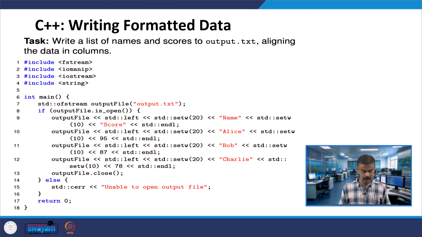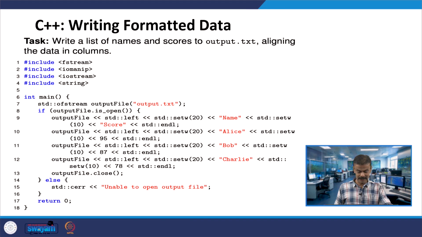You have an output file which is handling output.txt under the class ofstream. If the output file can be opened, that means it is open, and if it is true, then for the output file you have the left alignment, std double colon, the scope resolution operator, left is the left alignment. Then you have setw for 20 characters for the name, and setw for 10 characters for the score.